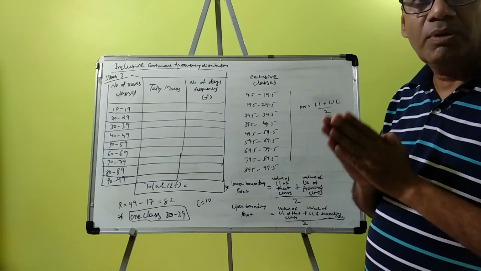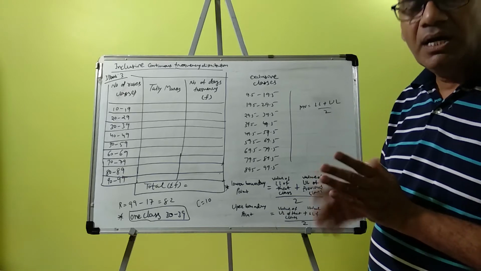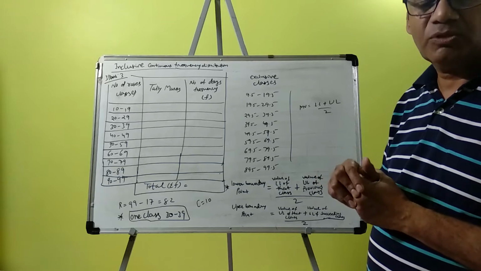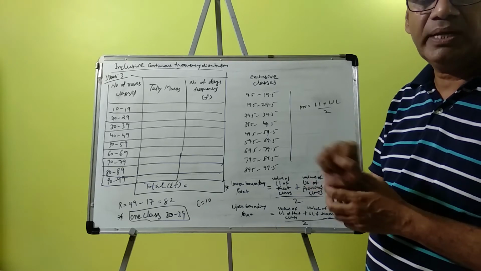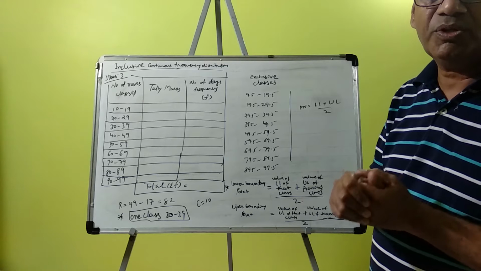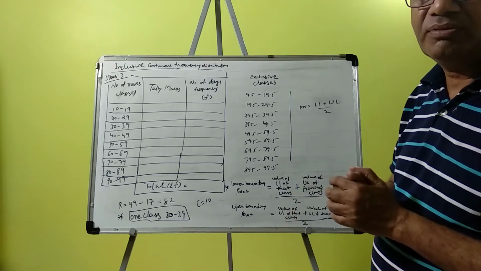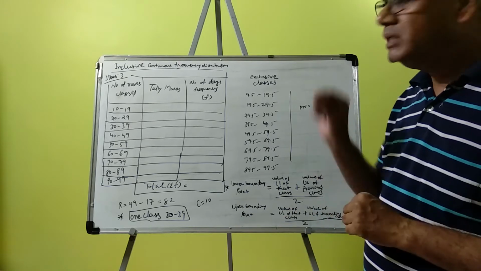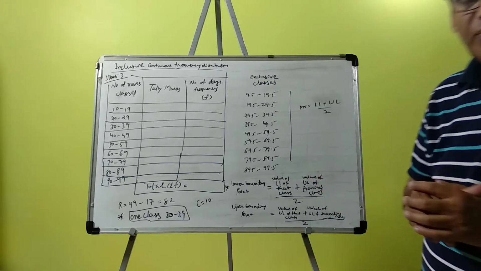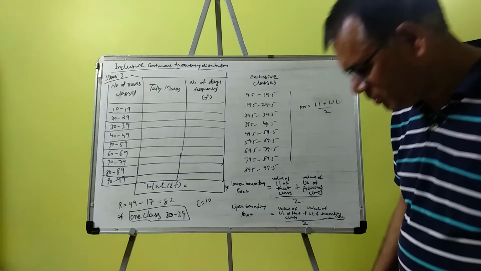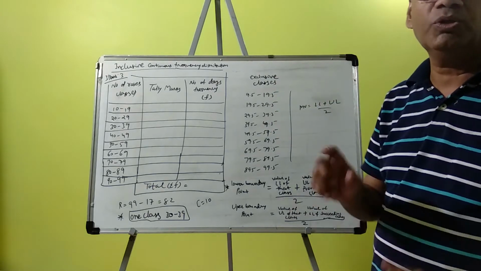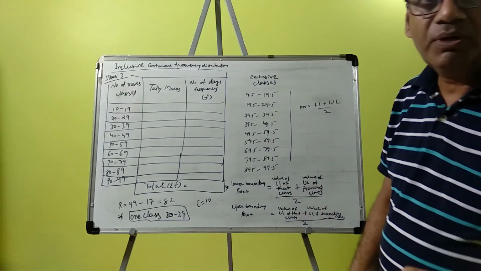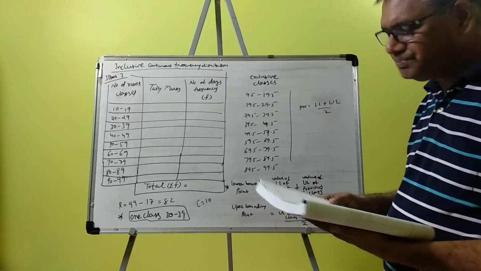Exclusive means the lower boundary point will come in the same class, and the upper boundary point will go to the next class. That is exclusive frequency distribution, just 0 to 10, 10 to 20, 20 to 30, 30 to 40, 40 to 50. That is what we have discussed. Now, inclusive frequency distribution. Inclusive frequency distribution means the lower boundary point as well as the upper boundary point both will be in the same class. See, in your textbook, page number 21, illustration number 3 is given.